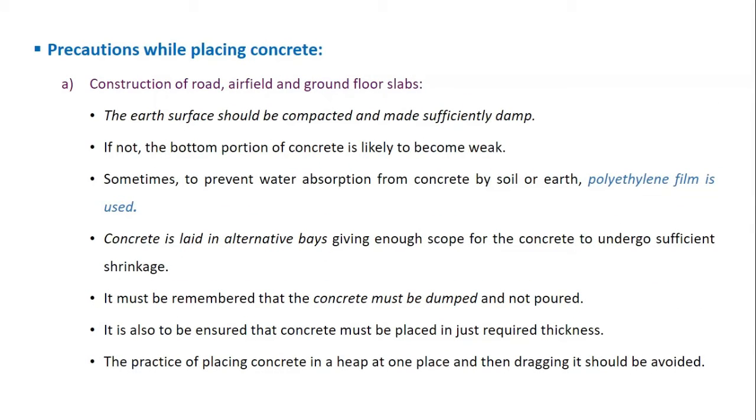So these are the precautions that you need to follow while placing concrete in the construction of roads, airfields, and ground floor slabs. Roads. When you are trying to construct concrete roads, or airfield and the ground floor slabs. So in such situations, you have to take care that the earth surface should be compacted